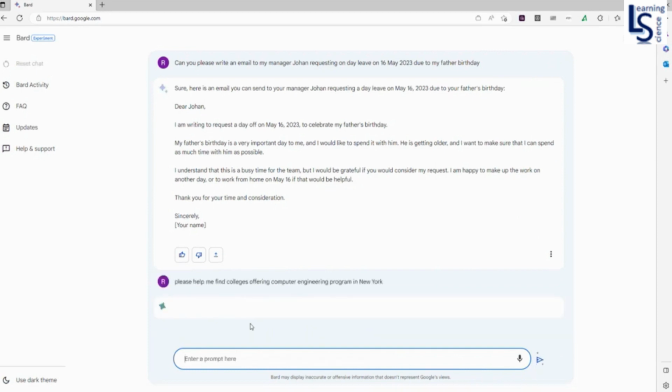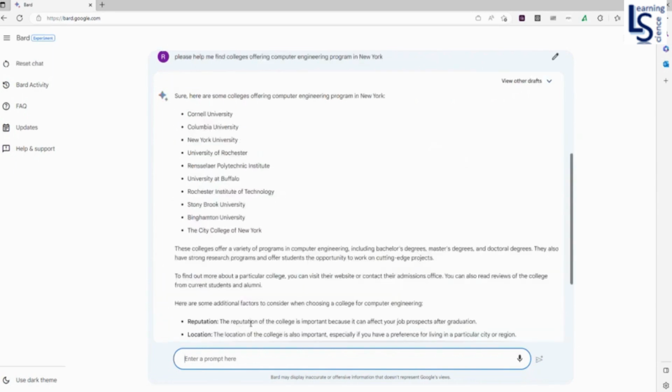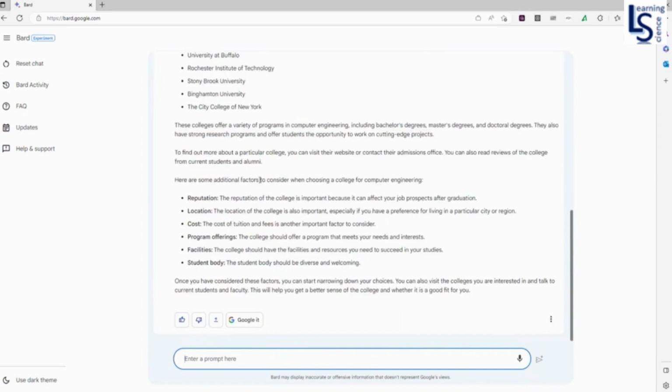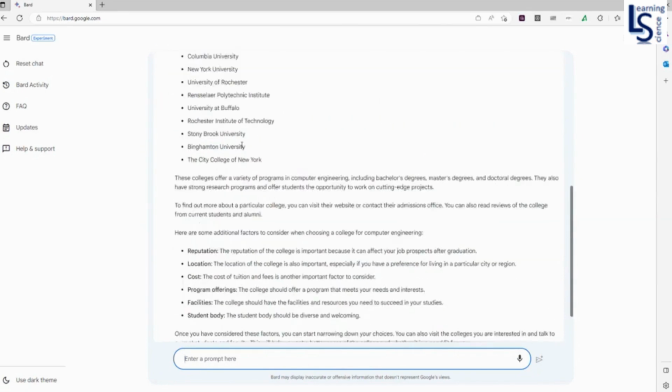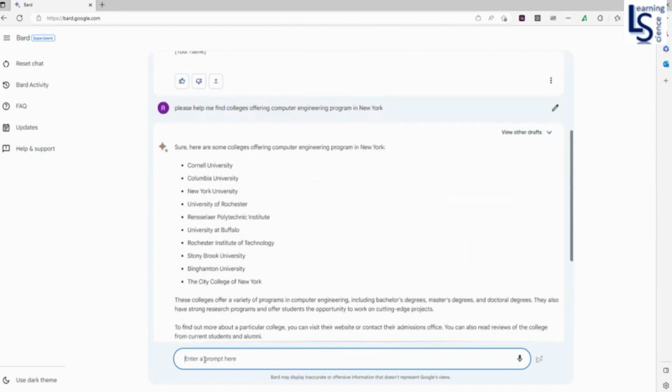Okay, let's check. So you can see all the colleges or universities offering computer engineering programs.